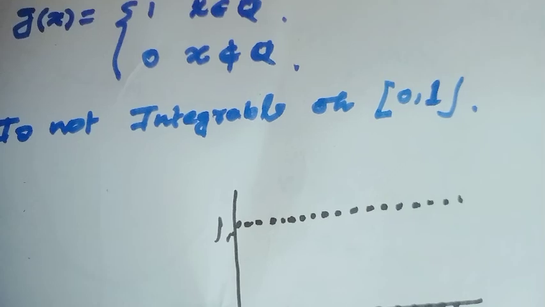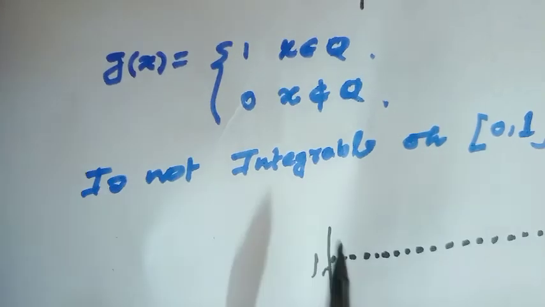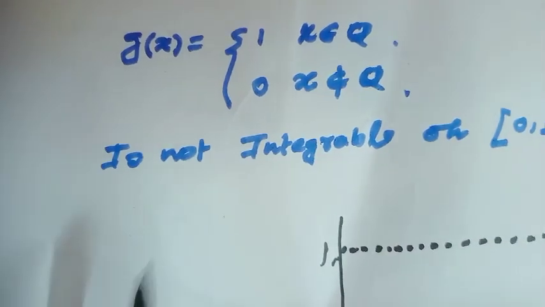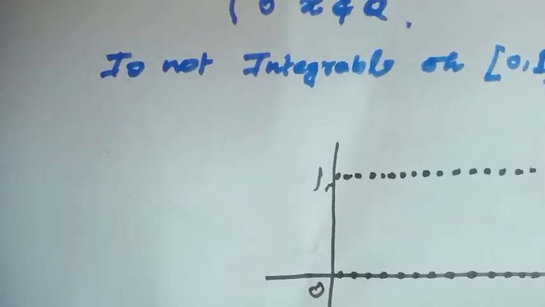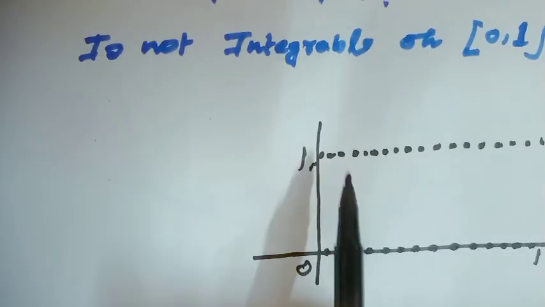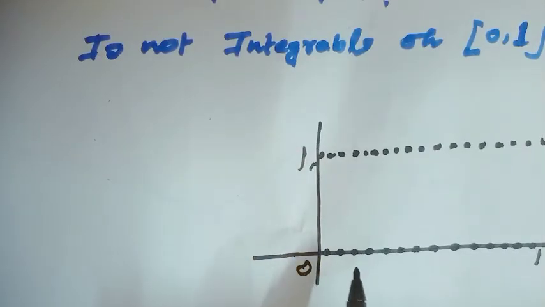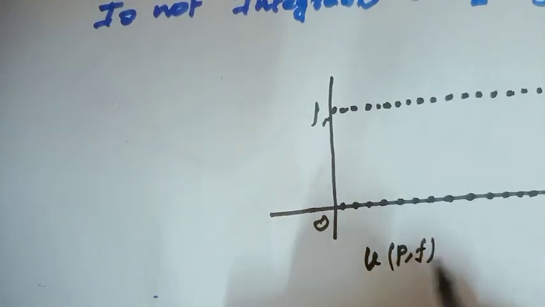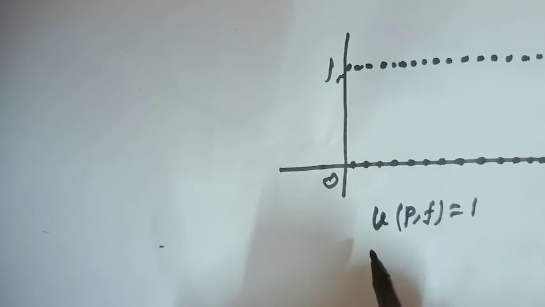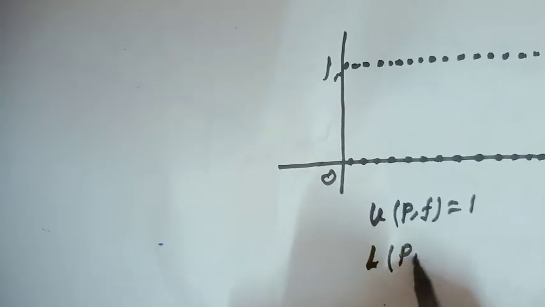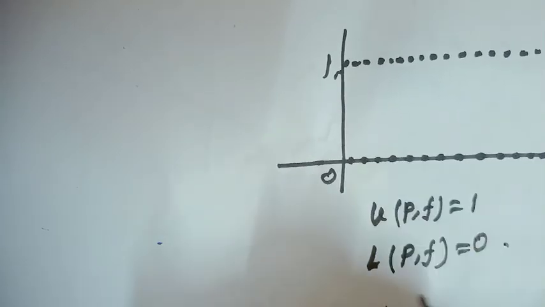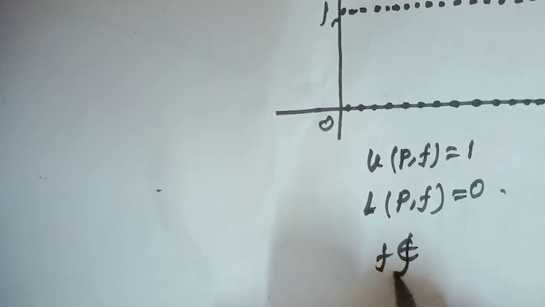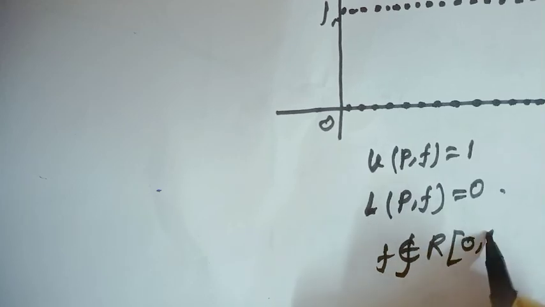Are you getting? Here when x belongs to Q, the functional value is 1, and when x does not belong to Q, the functional value is 0. That means here the upper Riemann integral equals 1 and the lower Riemann integral equals 0. So the function is not Riemann integrable on the set [0, 1].